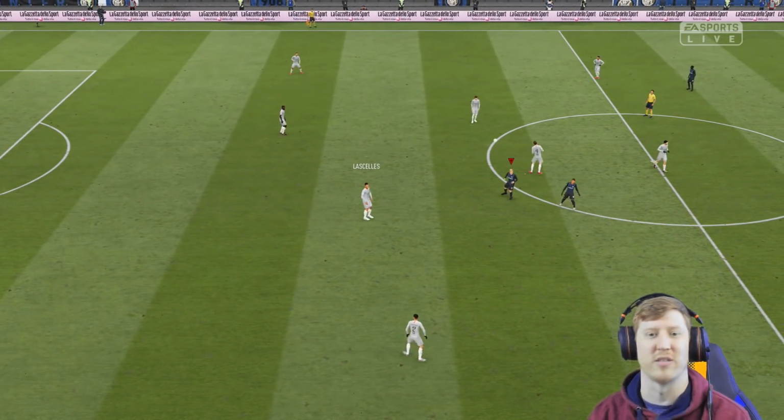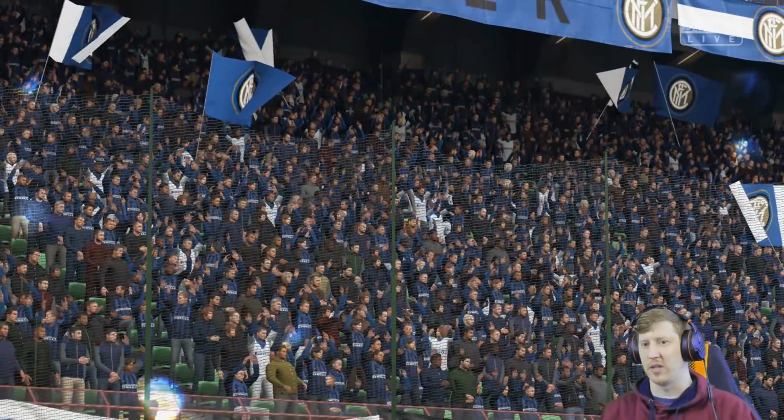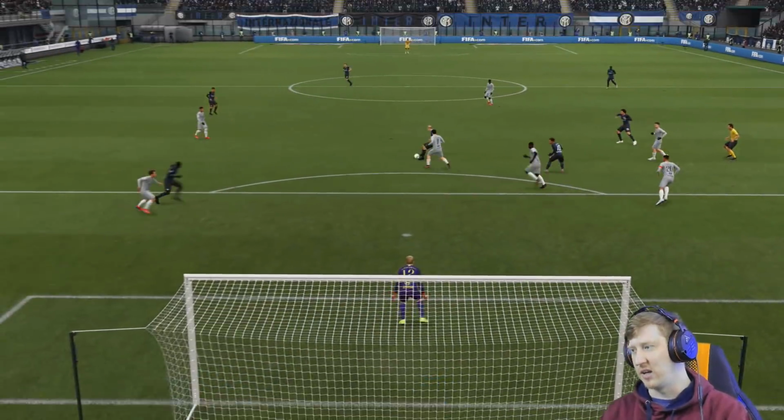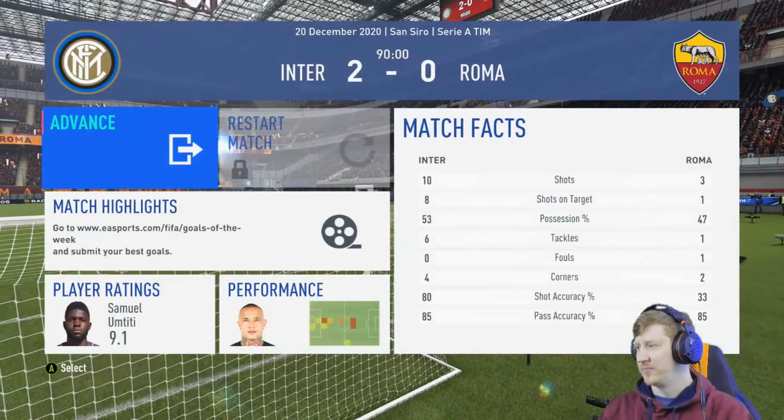Edin Dzeko to Lascelles, and there's the final whistle. It's practically the last touch of the game to give us the lead. Or, sorry, to extend our lead. Oh, I'm pleased with that.